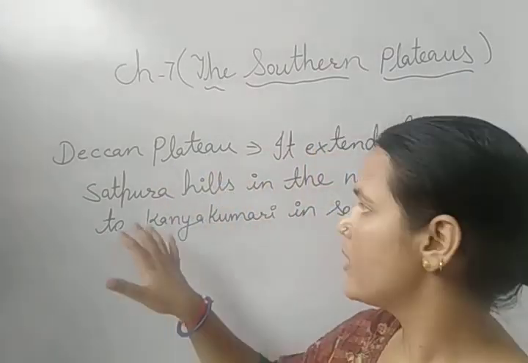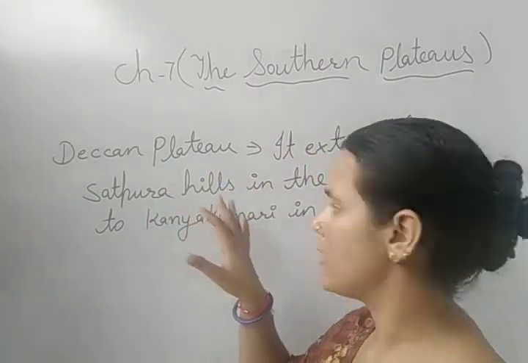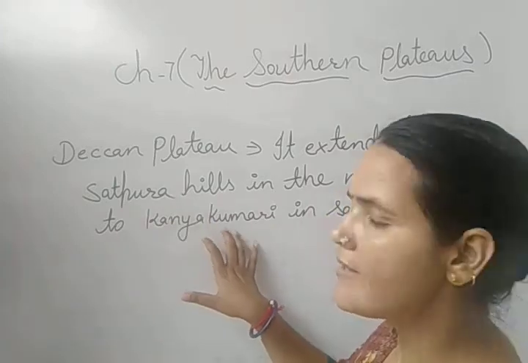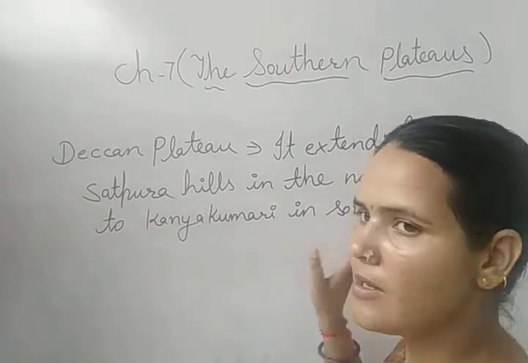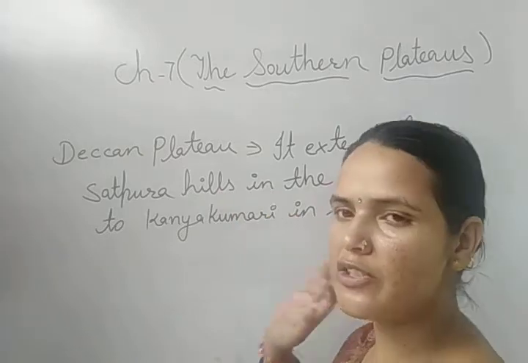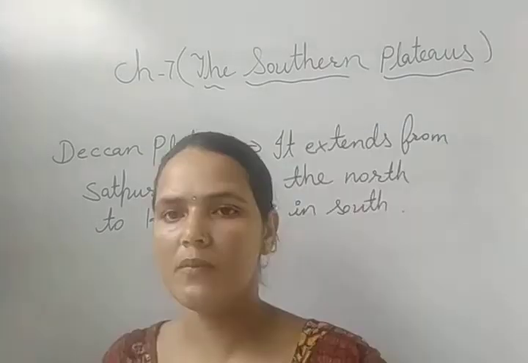It starts from the Satpura Hills in Madhya Pradesh and ends at Kanyakumari in the south. This is the extension of the Deccan Plateau.